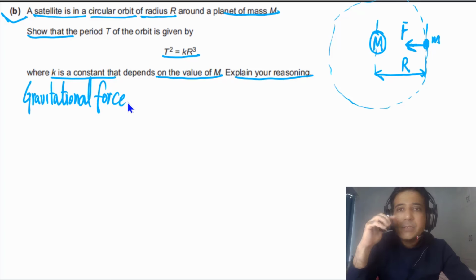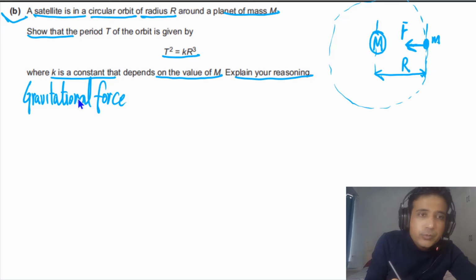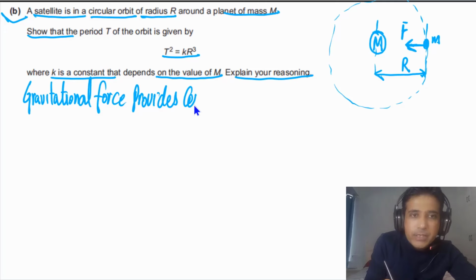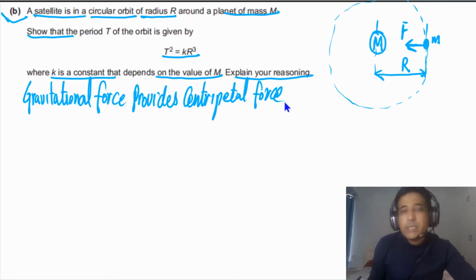Centripetal force is just a fancy name for resultant force. So we have to write down gravitational force provides centripetal force. This has 1 mark, so it's very important to write down. Gravitational force provides centripetal force.